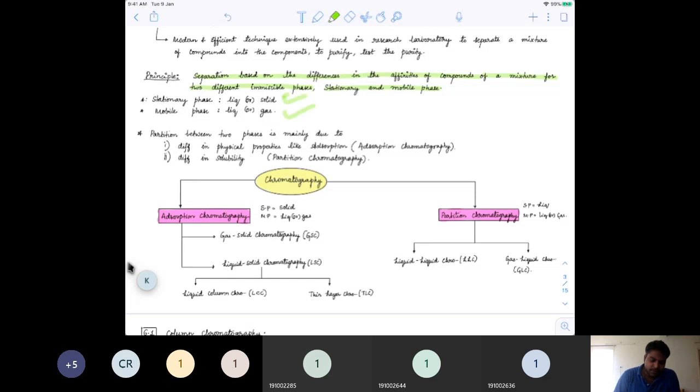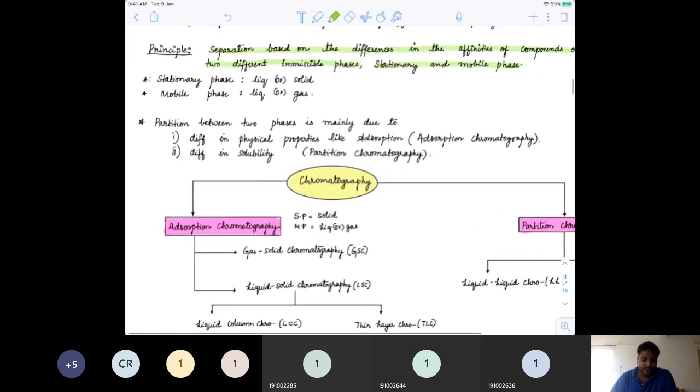So you can see stationary and mobile phase separations. Normally, you need to check that the stationary phase is nothing but a liquid or a solid phase which is used. The mobile phase is always a liquid or a gas phase. I'll tell you what exactly is this stationary and mobile phase.